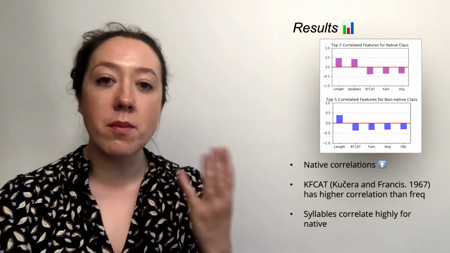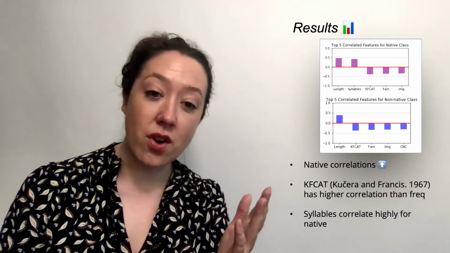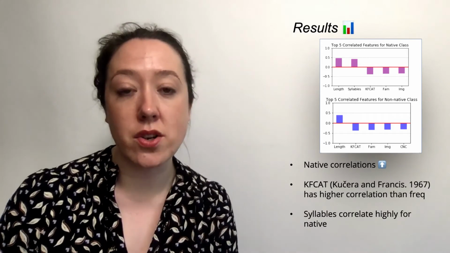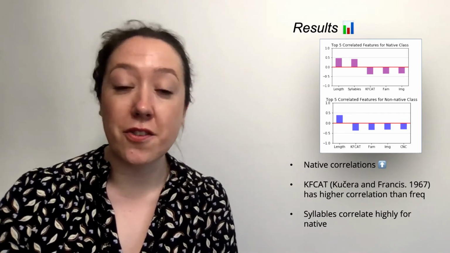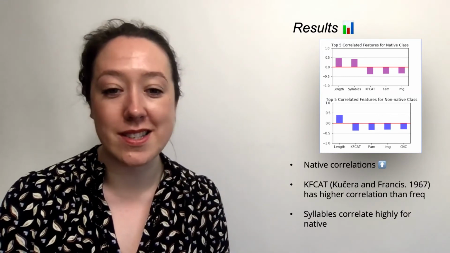And I think, to my mind, there are 3 things that are interesting about this. The first is that the native correlations are higher. I think this is because the L1 or first language has been controlled for, and in the future it'd be really nice to look at how different L1s actually impact word complexity.